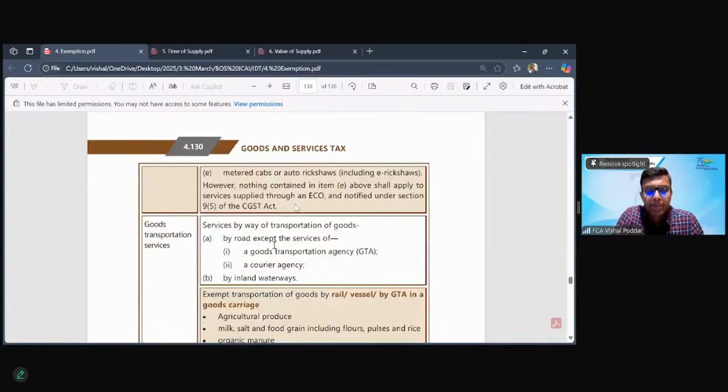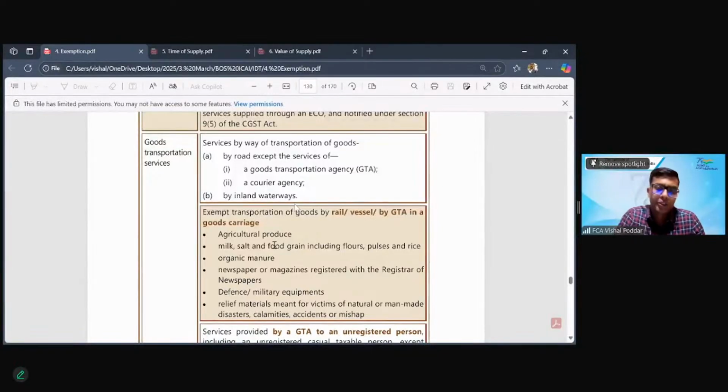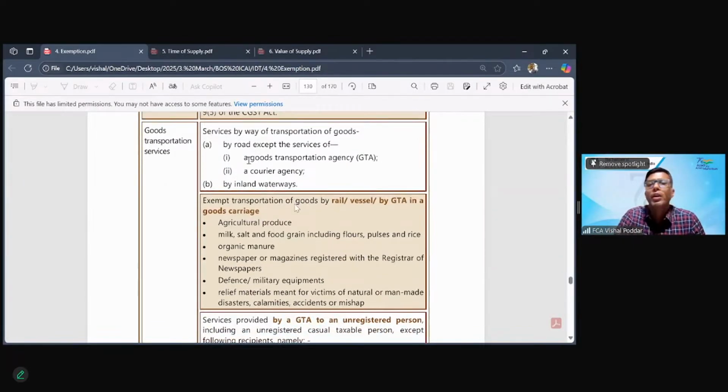Fine. Then comes goods transportation. That is where through trucks or through all these different transport vehicles, you are transporting goods. Now here the condition is that goods transport is taxable if the transportation is done by GTA. It means it is exempt where it is done by a person other than GTA. So the exemption entry reads: exemption of transportation of goods by road except by GTA. It means if it is by GTA, it will be taxable.